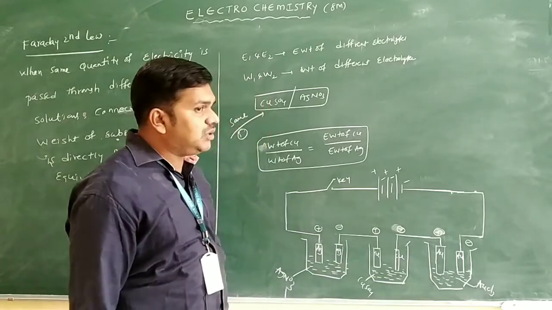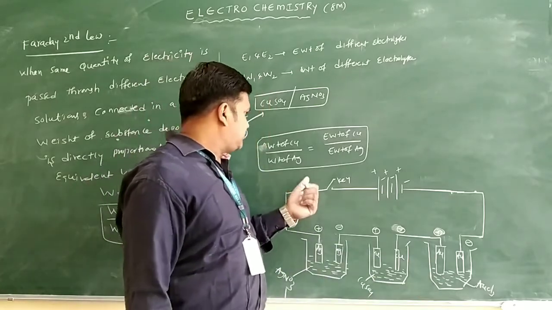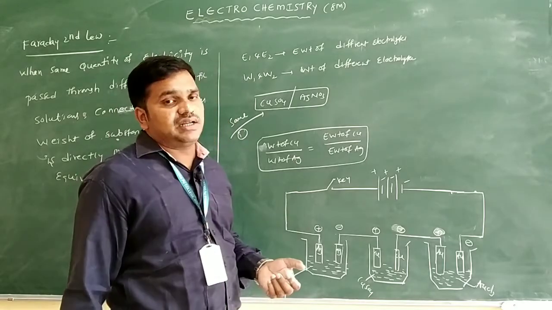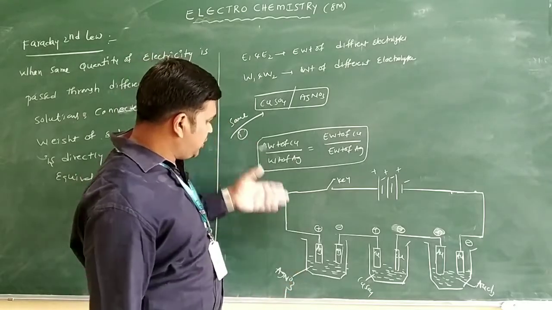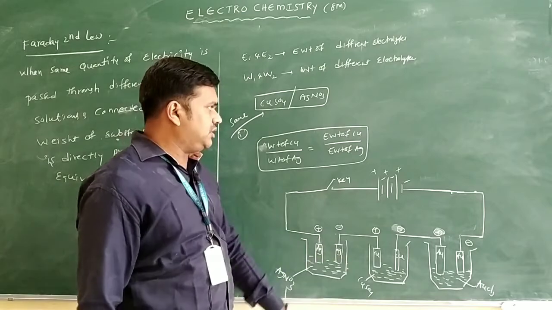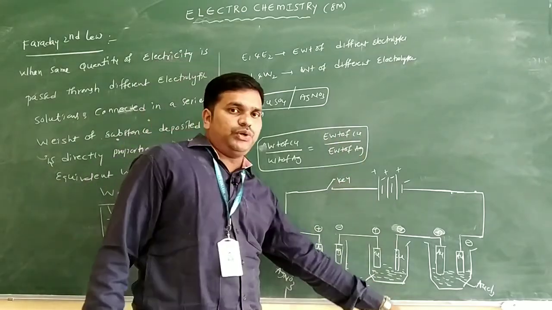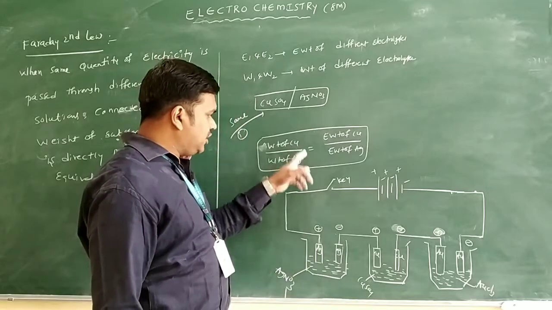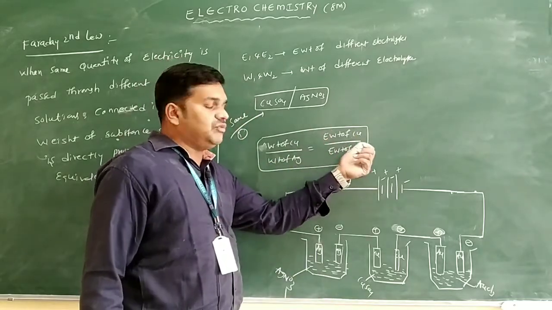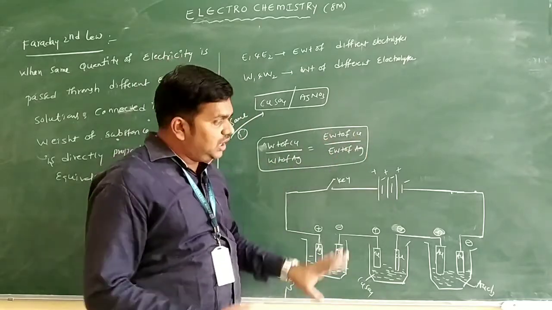How can we write the formula? With three different electrolytes, we can write weight of silver by weight of copper equal to equivalent weight of silver by equivalent weight of copper. If you compare the other two, we write weight of copper by weight of gold is equal to equivalent weight of copper by equivalent weight of gold. Like this we are using it.